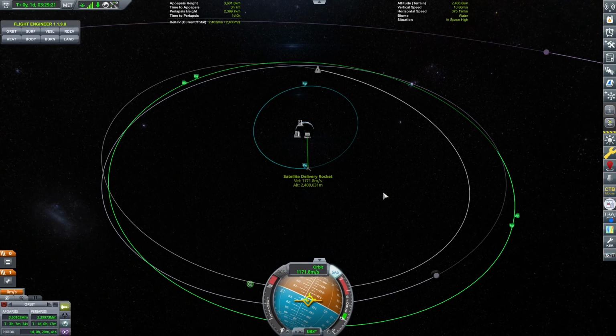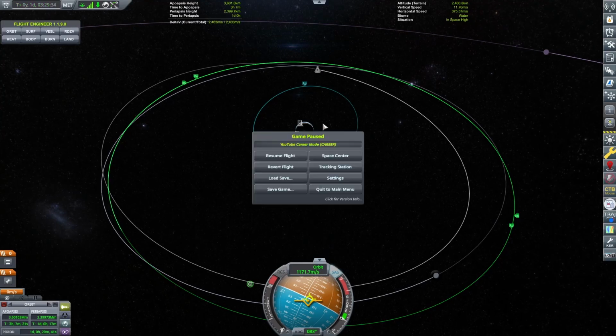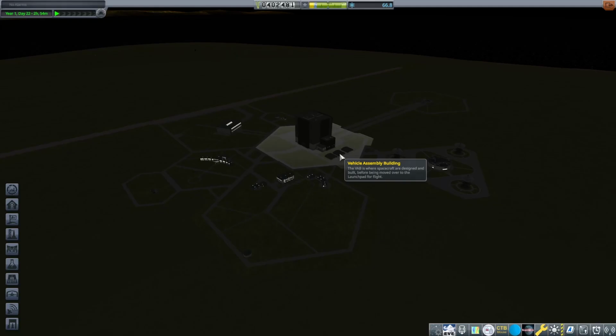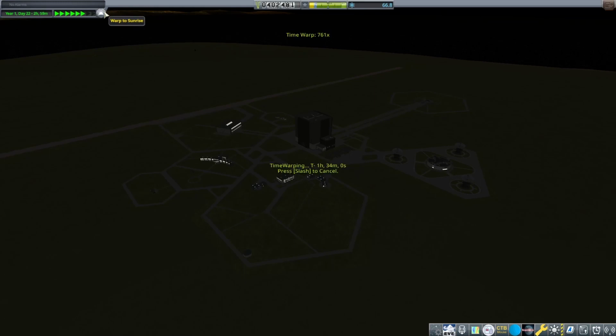All right, Charlotte, the first satellite is now in position, and we're going to return ourselves back to the Space Center. Sounds like a plan, Fizz. Once we're back at the Space Center, we can evaluate our next steps and see what other missions or upgrades are on the horizon.